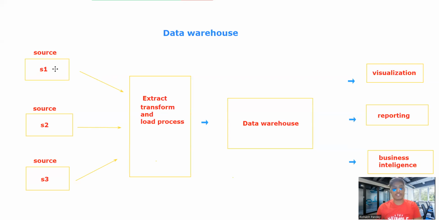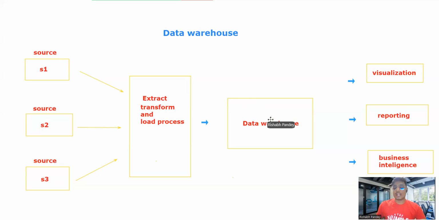Let's suppose we have three sources: S1, S2, S3, and all the data is coming from these sources. Whatever data is coming, there will be an extract, transform, and load process. That means the schema has already been given, and we just process the data and make the data structured. That's because a data warehouse accepts only structured and processed data. Processed data means aggregated data, right? So a data warehouse accepts data where the schema has been applied and the data has been structured.